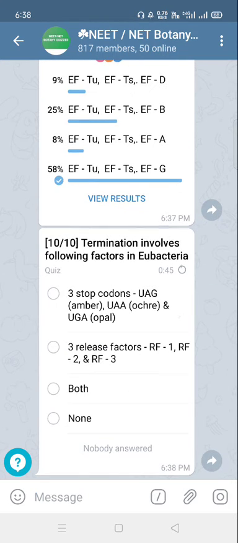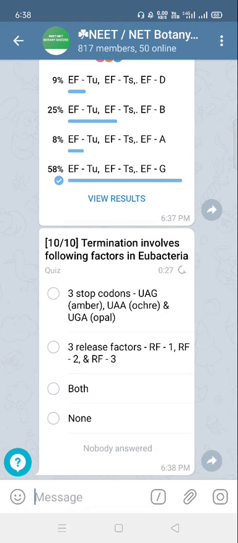And the last question is termination involves following factors in true bacteria. 3 stop codons, UAG, UAA, and UGA. 3 release factors, RF1, RF2, and RF3. Both are required. So the correct answer is option C, both.